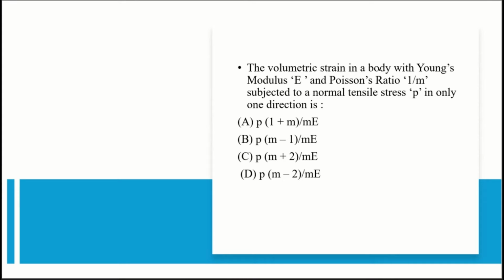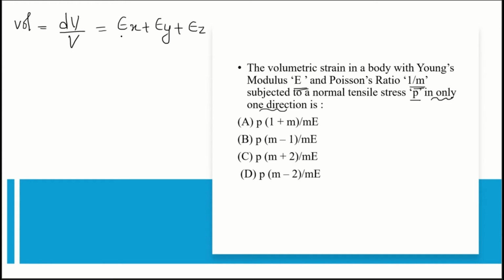The volumetric strain in a body with Young's modulus E, Poisson's ratio 1 by m, subjected to a normal tensile stress P in only one direction is. We know the volumetric strain is equal to change in volume divided by original volume, and it can also be written as epsilon x plus epsilon y plus epsilon z.